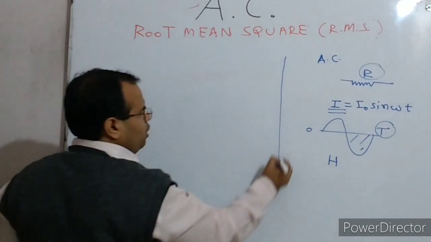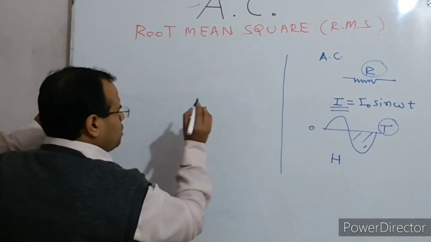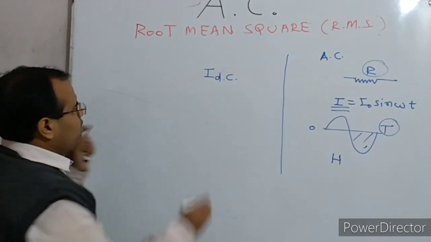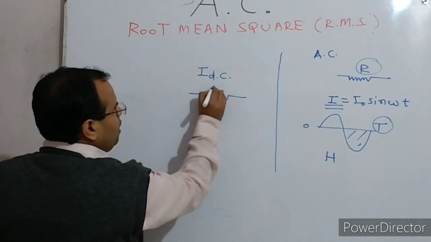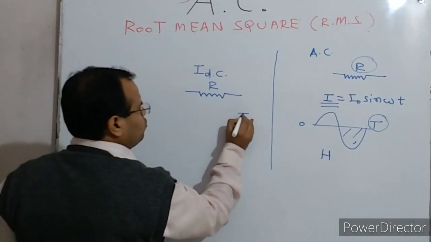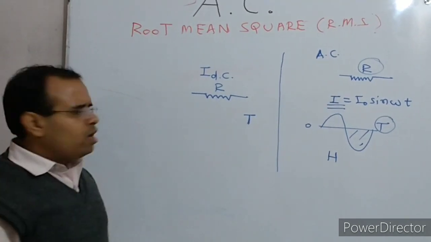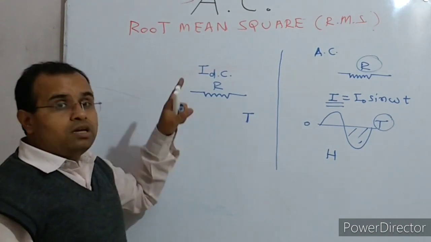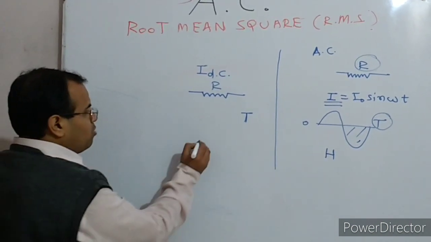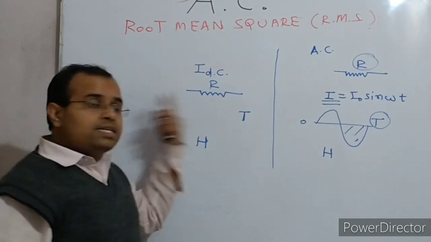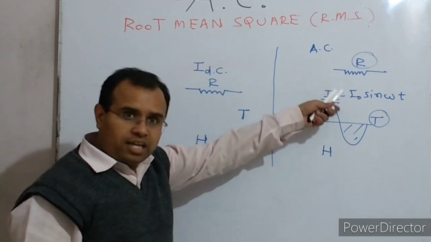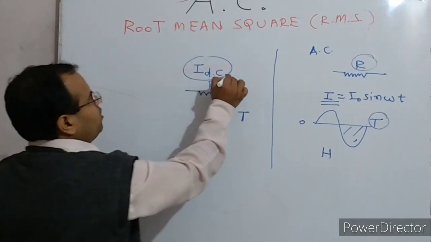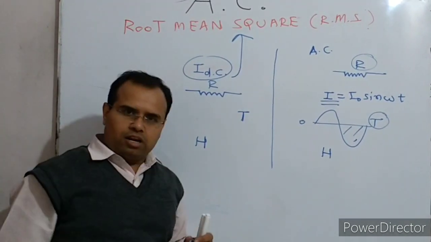Now if a constant DC flows through the same circuit which has the resistance capital R, and it flows for the same time capital T, and it generates the same amount of heat capital H as was generated when the alternating current was flowing for the same time interval, then this constant DC is said to be the root mean square value of the alternating current.